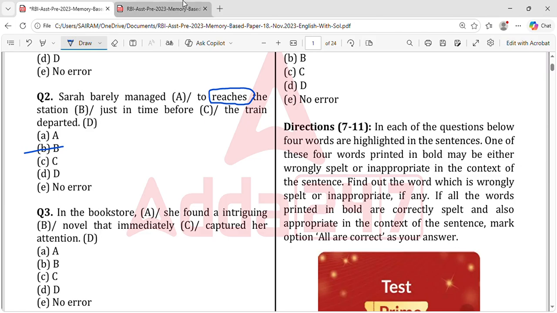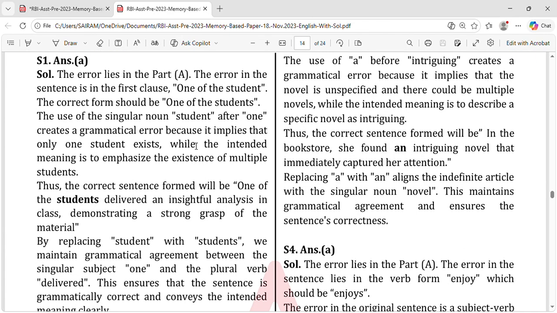There are some good answers out here. They are telling in the case of grammatical error: the error lies in part A, the first question. In the first clause, "one of the student", the correct form should be "one of the students". The singular noun student after one is a grammatical error because it implies that only one student takes it, while the intended meaning is to emphasize the existence of multiple students, as I told.